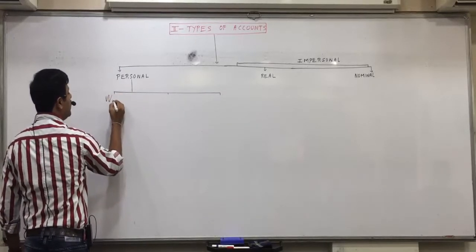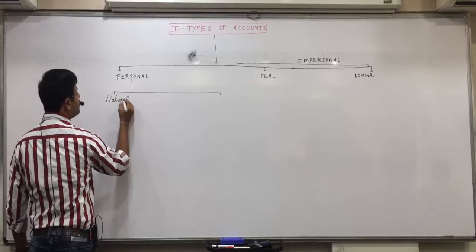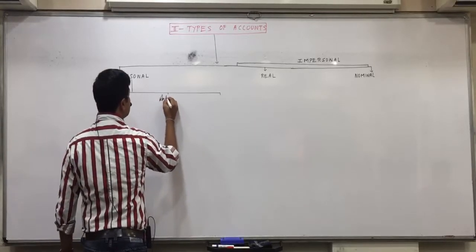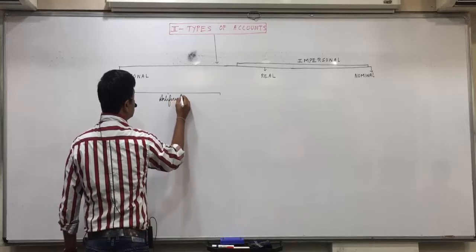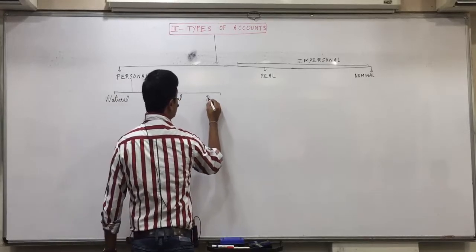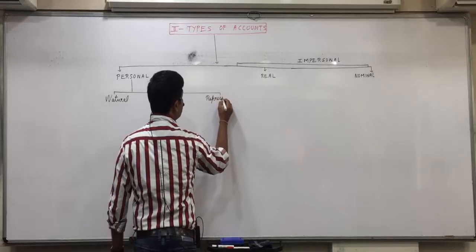Now personal account further includes three things. One is natural person. Second is artificial person. Third is representative person.